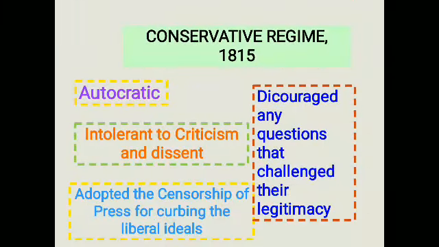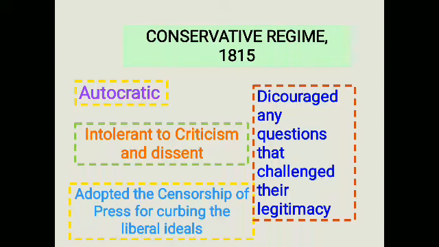So when we speak about the conservative regime, what does it mean? The people of the conservative regime were autocratic. They were not able to tolerate criticism and dissent. They adopted censorship of the press for curbing liberal ideas.